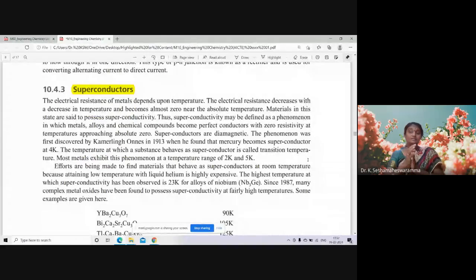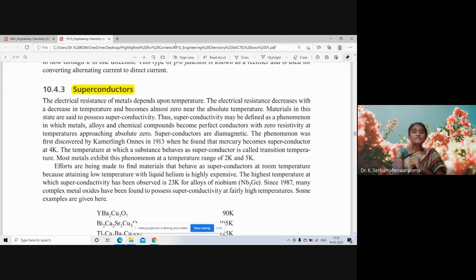Semiconductors: actually at normal temperatures, silicon and germanium act as semiconductors, but at absolute zero they act as insulators. But what is the difference between semiconductors and superconductors?